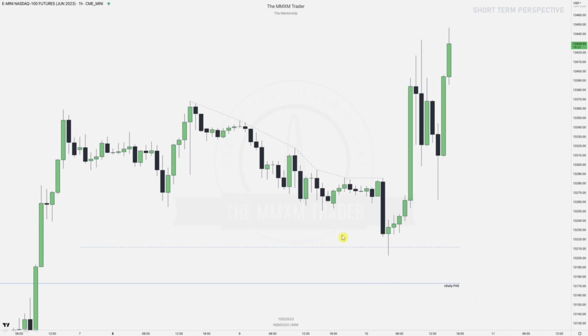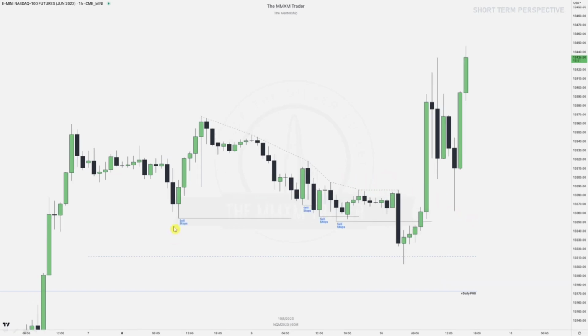Next up we're going to spot our engineered liquidity or failure swings, right? We've got a bunch of failure swings up here, so there's a lot of liquidity here for the buy side. We've got sell stops down here, and here, and here, and these sell stops all got raided prior to that news release. We're going to zoom in a little bit more later, but this all happens before that news release, and we hit that higher time frame POI.